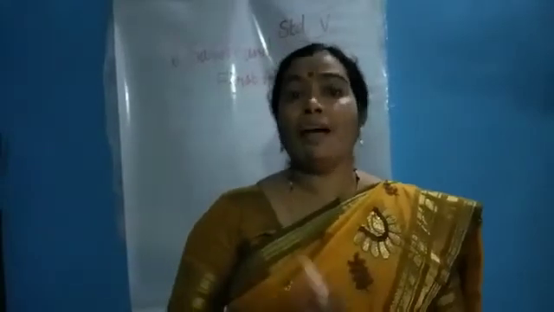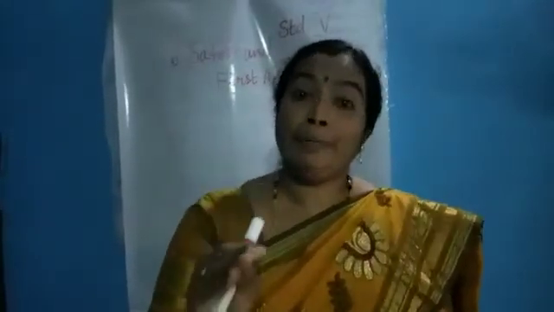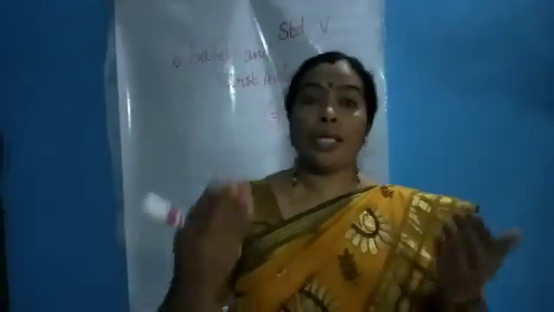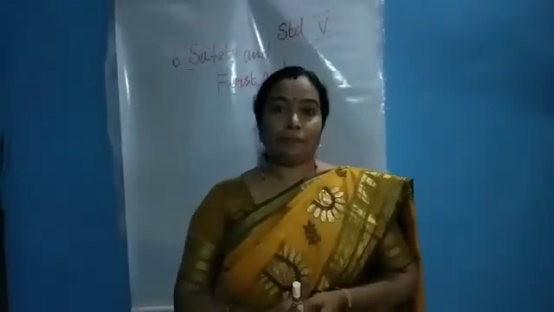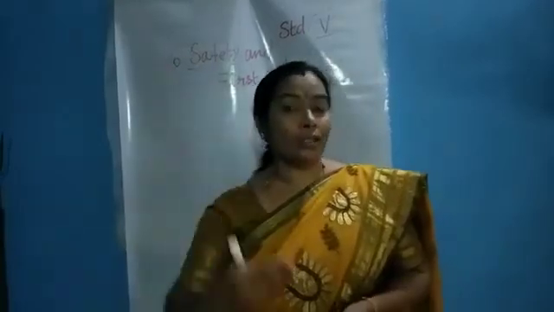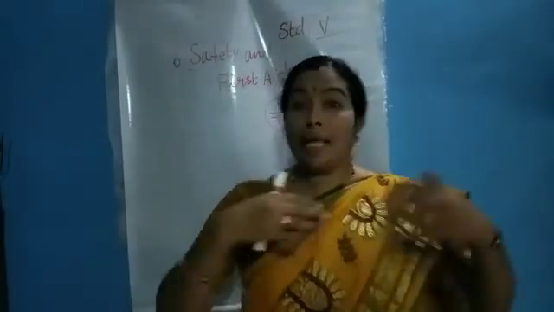Why do we call it first aid? First aid means the primary medicinal help given to the injured person before the doctor's arrival, otherwise before taking him to the hospital. So we call it first aid.